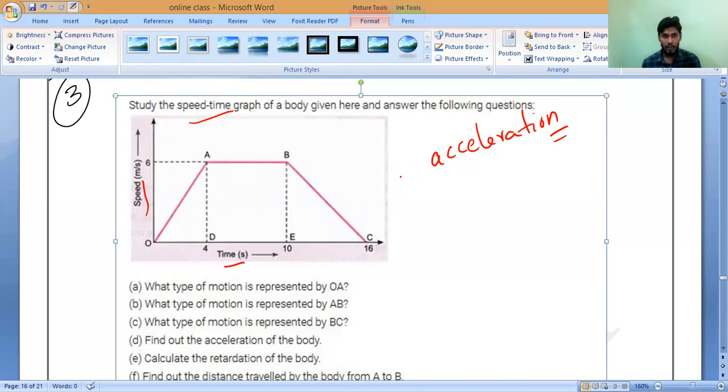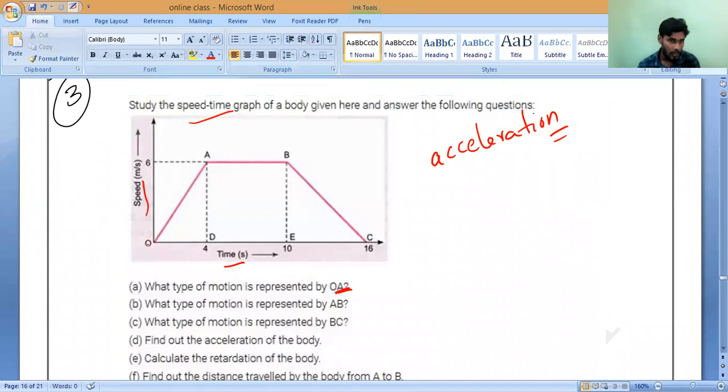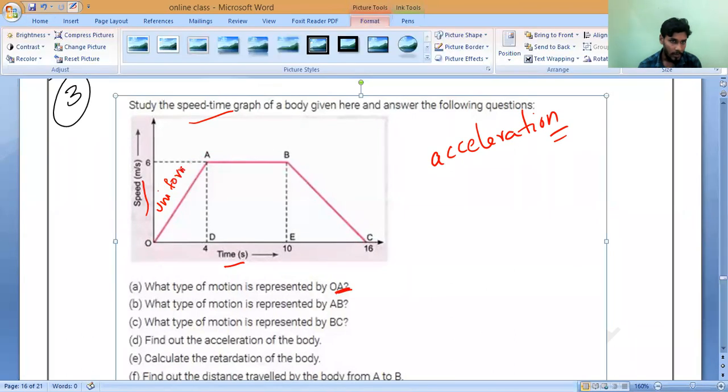Now observe very carefully. What type of motion is represented by OA? OA is a straight line. Straight line means I should first use the word uniform. Is it increasing or decreasing?